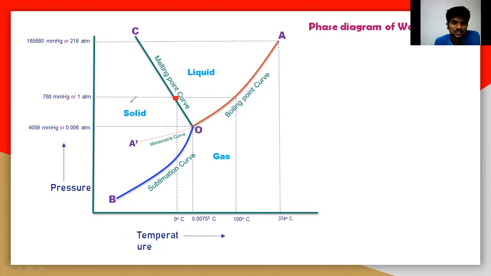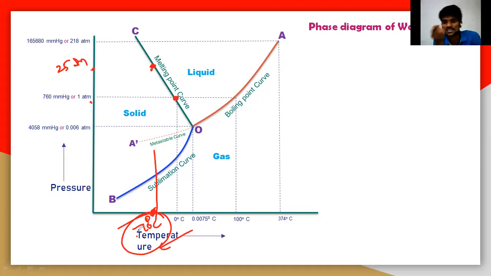This particular point is 1 atmospheric pressure. Let us take a point here at 25 atmospheric pressure. That means we are increasing the pressure. Then the freezing point can be, let us take, minus 10 degrees Celsius. So the freezing point is decreased by increasing the pressure.